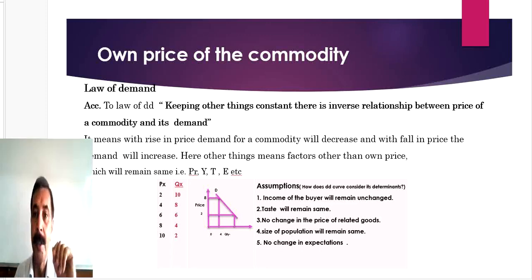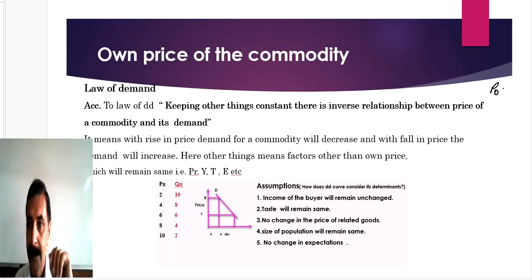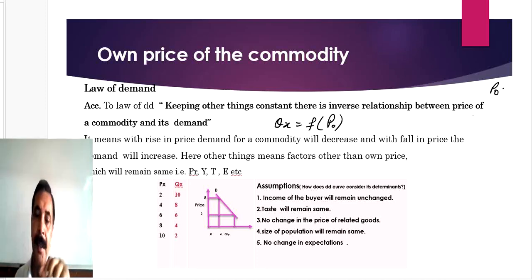Own price of the commodity, P naught. According to this, demand for X commodity is a function of own price. And the relationship between demand for a commodity and its price is known as law of demand. This relationship is indicated by law of demand. What is this law of demand?